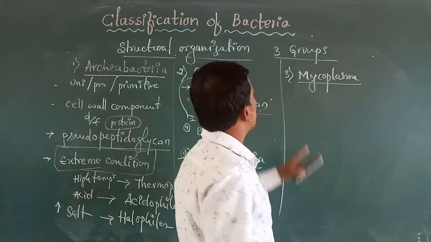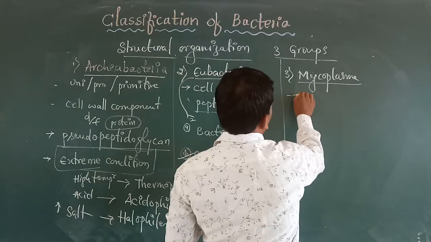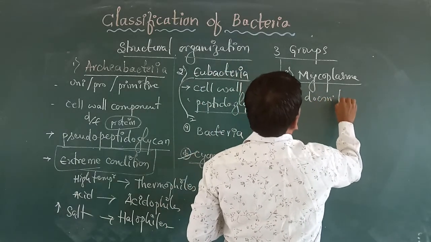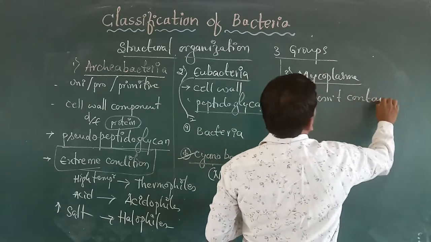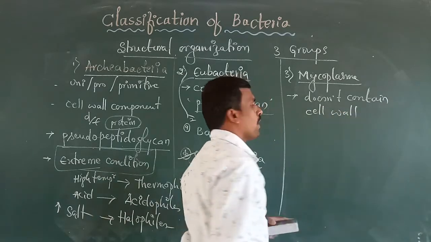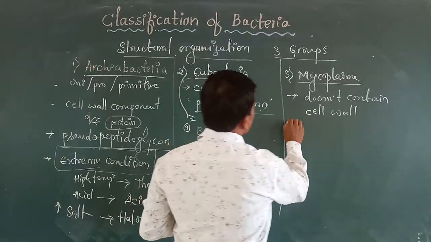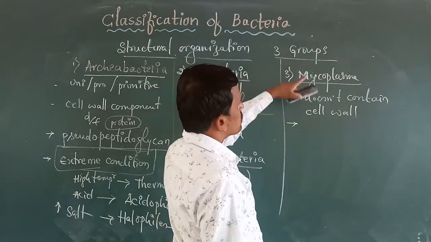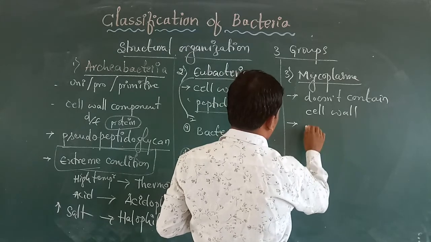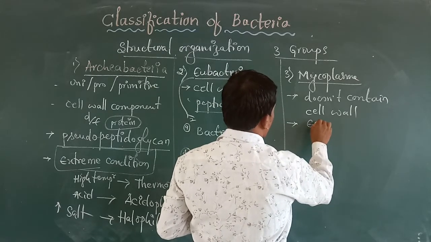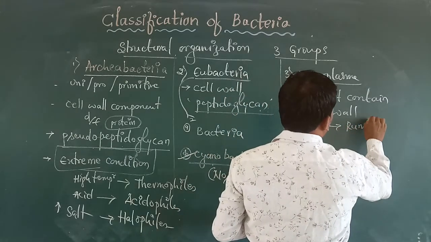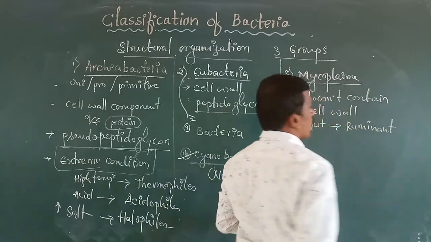Next, mycoplasma. They do not contain a cell wall. It means the cell wall is absent. They are present in the gut of ruminant animals.